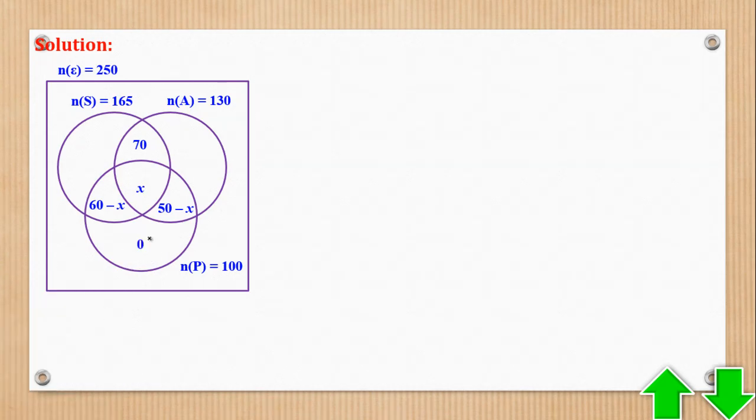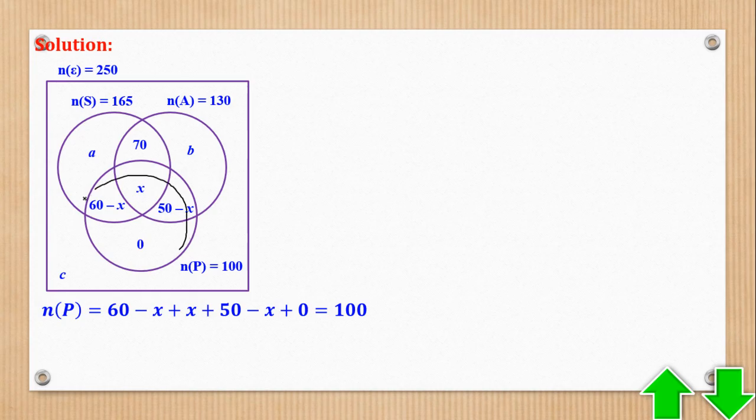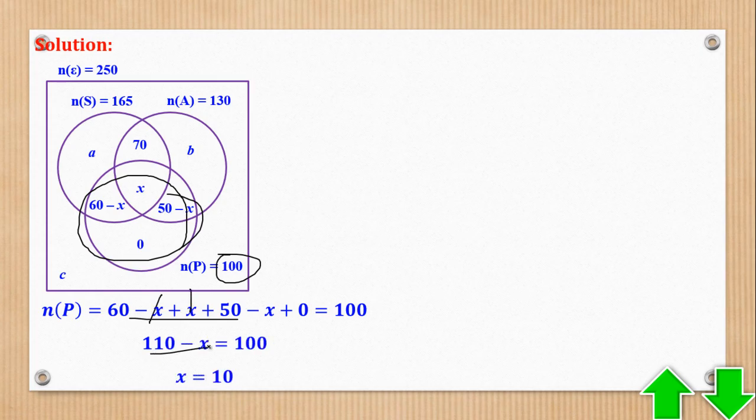We shall now fill the empty spaces with unknowns, and we need to get them. So n(P), the whole of this, will be equal to 100. That means we can easily get x. So x will be 10.